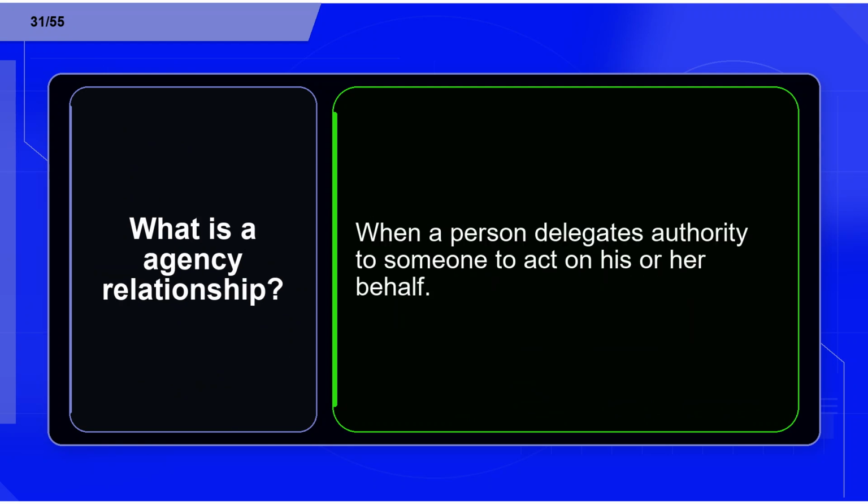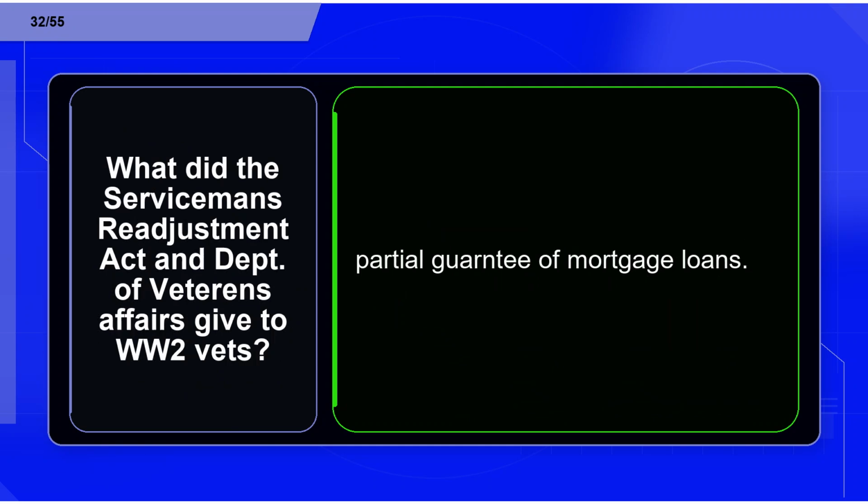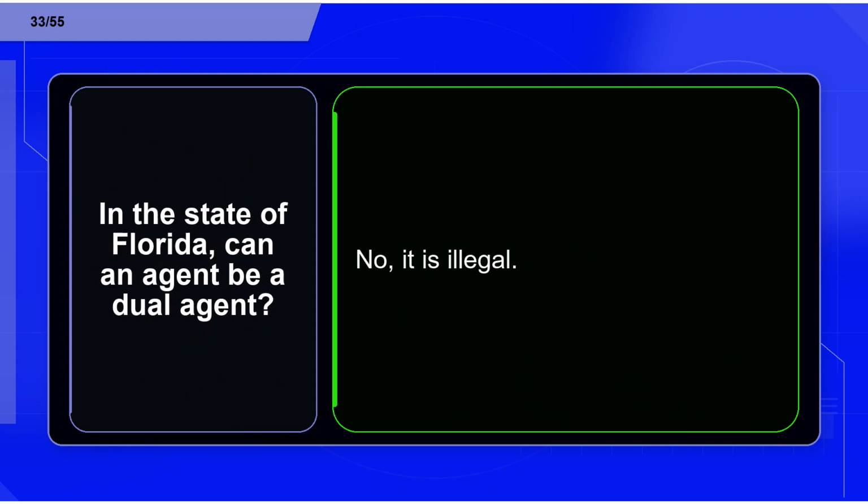Flashcard 31. Term: what is an agency relationship? Definition: when a person delegates authority to someone to act on his or her behalf. Flashcard 32. Term: what did the Servicemen's Readjustment Act and Department of Veterans Affairs give to WW2 vets? Definition: partial guarantee of mortgage loans. Flashcard 33. Term: in the state of Florida, can an agent be a dual agent? Definition: no, it is illegal.